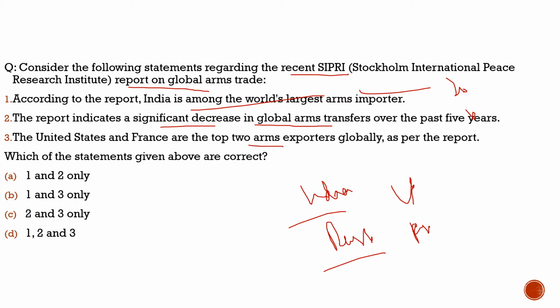So with respect to this question, the correct statements are statement 1 and statement 3 only, and from the code given below, the correct code would be option B. This is very easy to understand, because right now two major wars are going on, between Gaza and Israel, and Russia and Ukraine. So assuming the second statement to be correct is nonsense from the aspirant. The second statement would be incorrect, and we are left with option B, that is 1 and 3 only. With this, let's move to the next slide and see what question we had brought there.